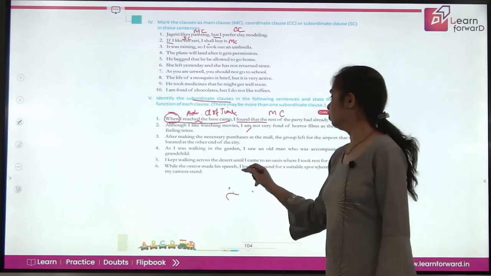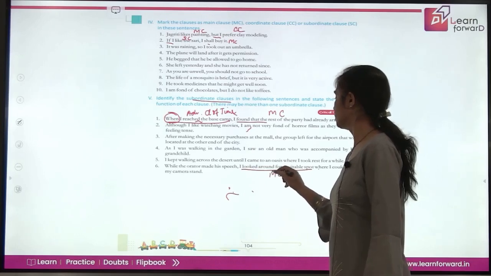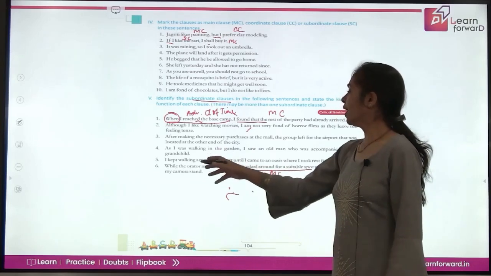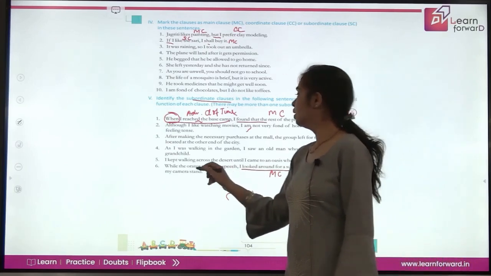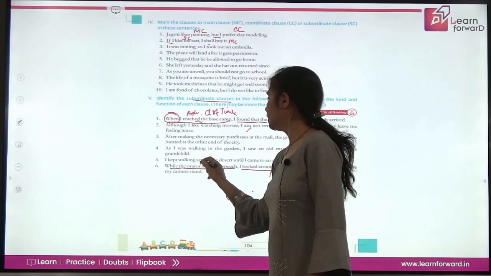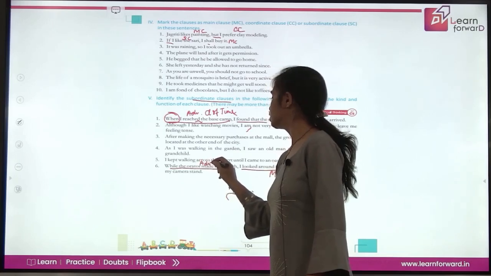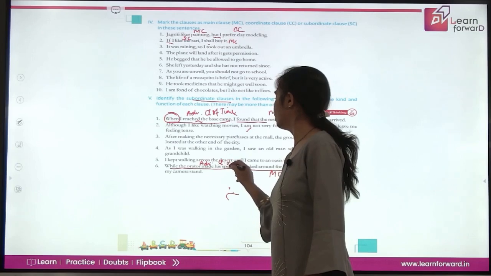I looked around for a suitable spot is your main clause. Now, while the orator made his speech, so this is again telling you about time. So, this is the adverb clause of time.